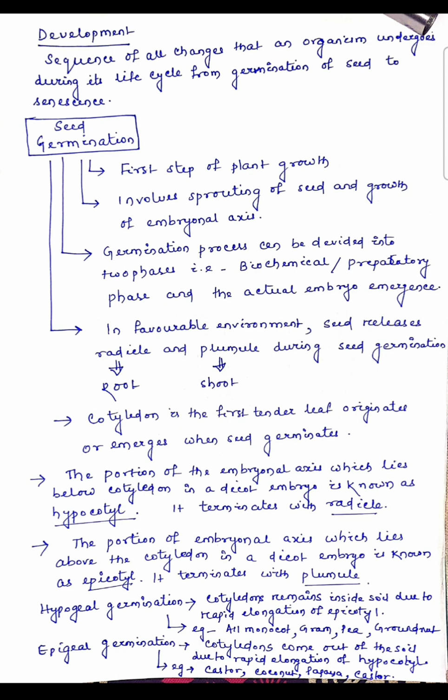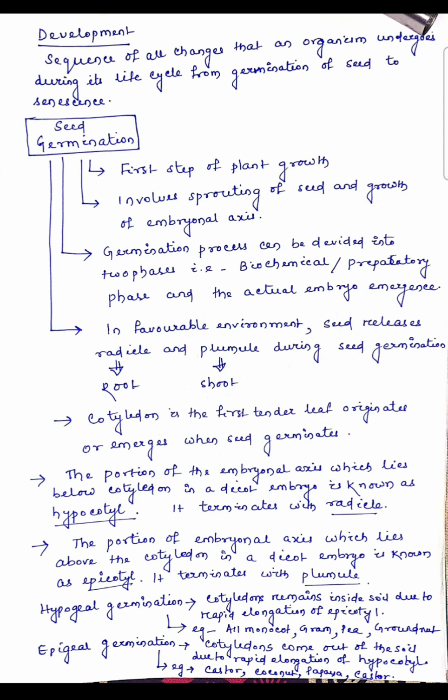In favorable environment, seed releases radicle and plumule. Radicle which develop to form root and plumule which develop to form shoot. Cotyledon is the first tender leaf originates or emerges when seed germinates. The part above the cotyledon, the part of the embryonal axis above the cotyledon is called epicotyle, and the portion below the cotyledon called hypocotyle. Hypocotyle terminates with the radicle and epicotyle terminates with the plumule.